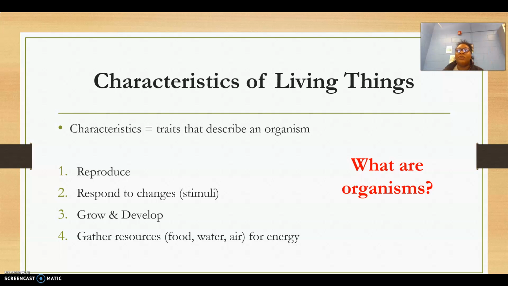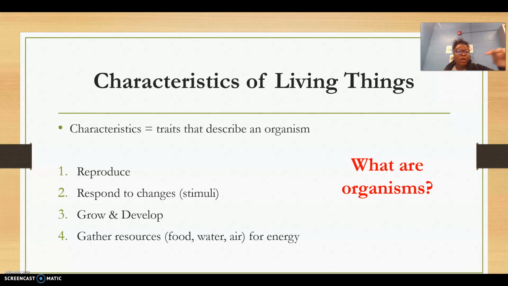So the 4 characteristics of all organisms are: able to reproduce; able to respond to a change, or a new word we're going to learn tomorrow, stimuli; able to grow and develop; and able to gather resources for energy. We mean by resources food, water, and air.